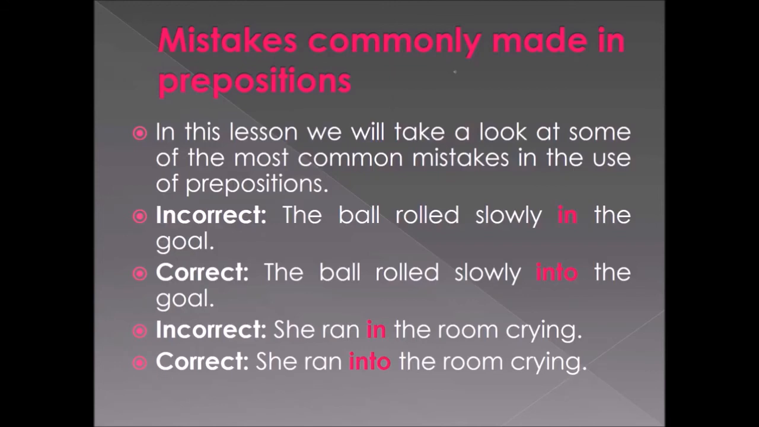So look at the next one. She ran in the room crying. So what is the meaning of the sentence there? She ran in the room crying, in the sense she is running already. She is already in the room and she is running and crying. So that's not the meaning we should write. Look at the correct sentence. She ran into the room crying. So she was running into the room crying. Can you understand? Yes, good.